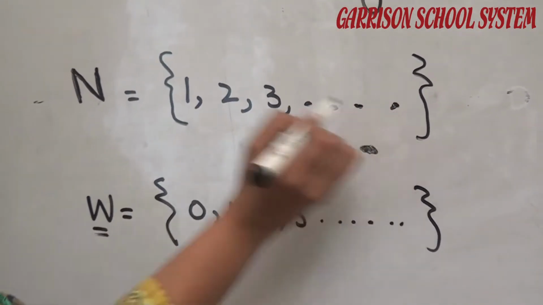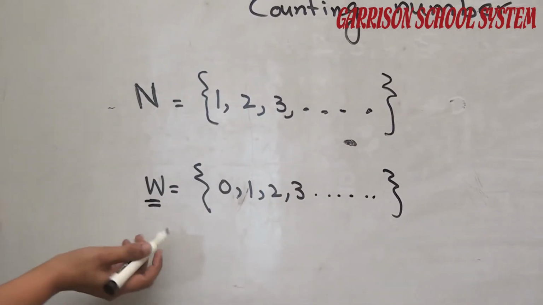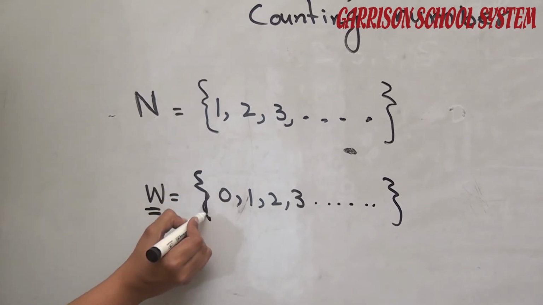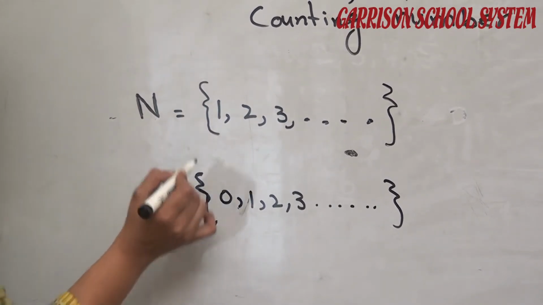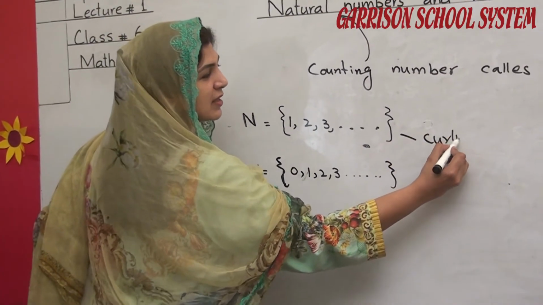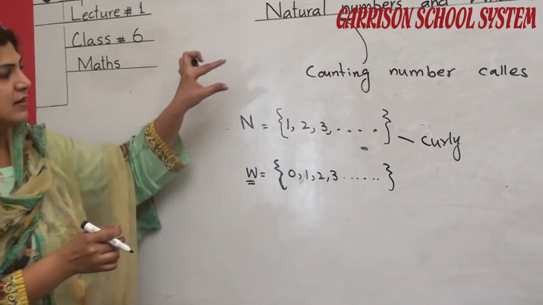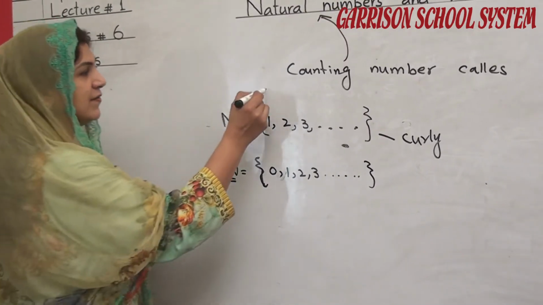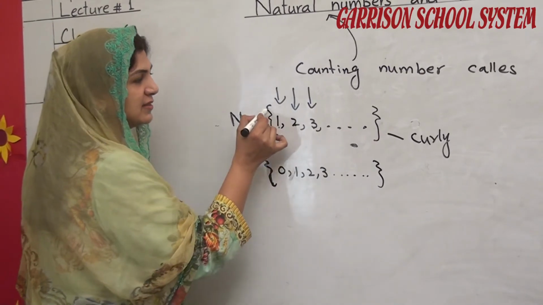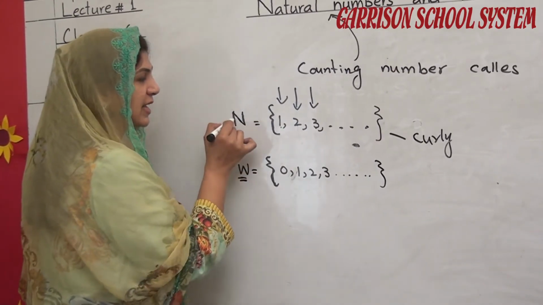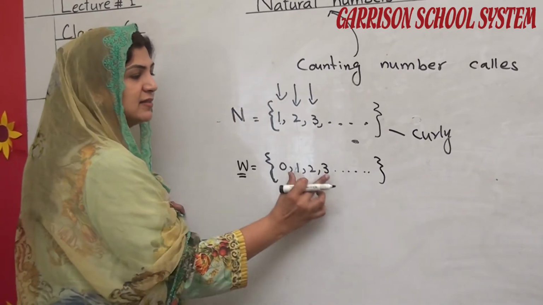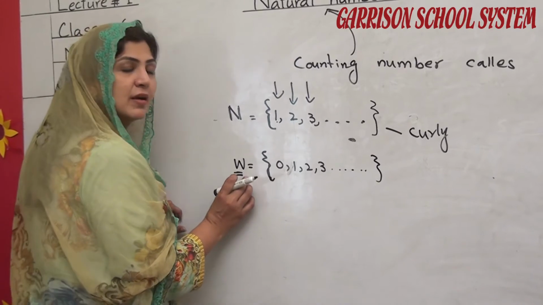We can write here the ellipsis, and the whole numbers start from 0. After that we will put the bracket here. This is the curly bracket. The elements of the set are 1, 2, 3, and this is the curly bracket, and the set is denoted by N. The set of natural numbers is denoted by N, and the set of whole numbers is denoted by W.